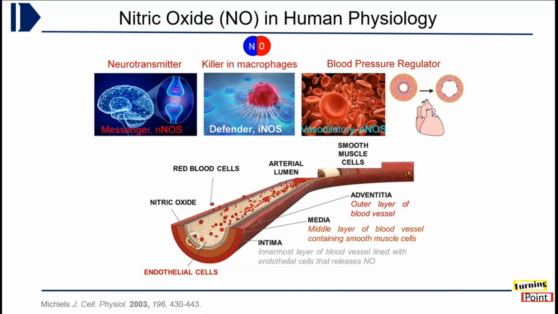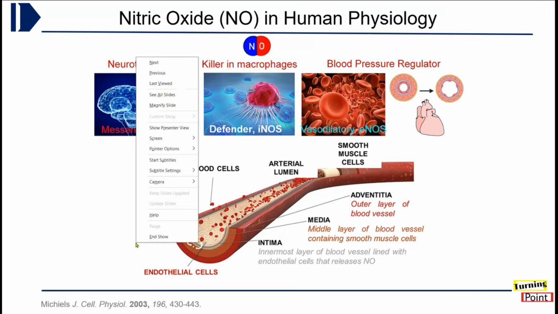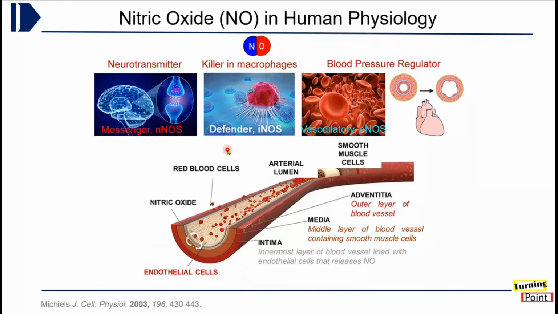And the third one, which will be the main focus of today's talk, is the endothelial nitric oxide synthase and the nitric oxide produced by this enzyme. So basically it is produced by the blood vessels. As you can see here, let me show using the pointer. Yes, here I am showing a schematic cross section of a blood vessel.